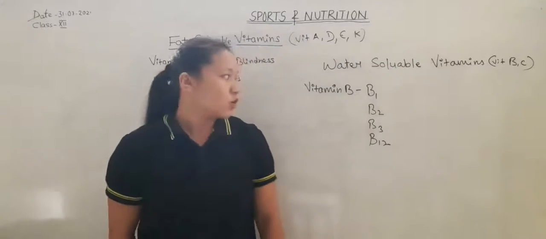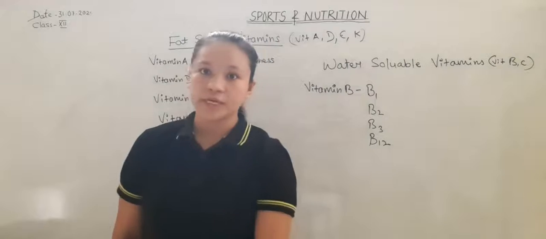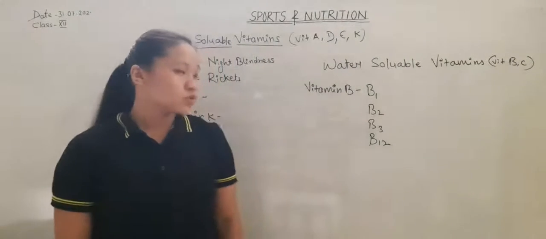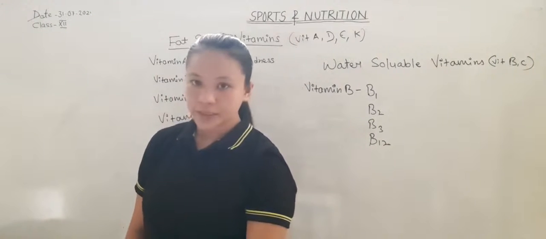And the deficiency of vitamin B1 causes beriberi.